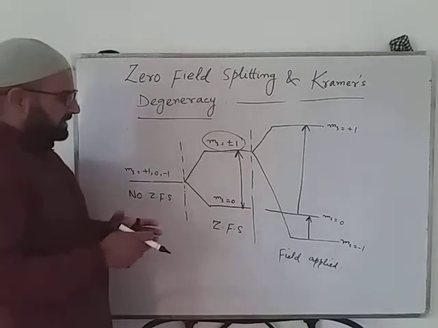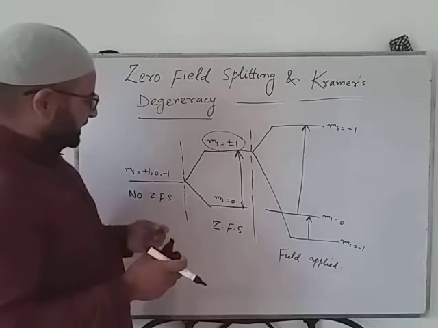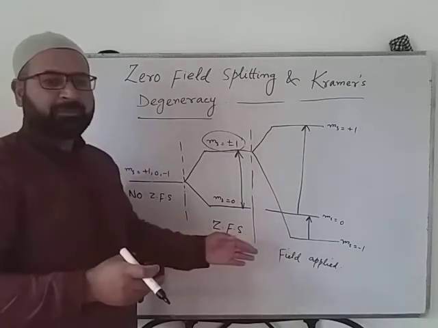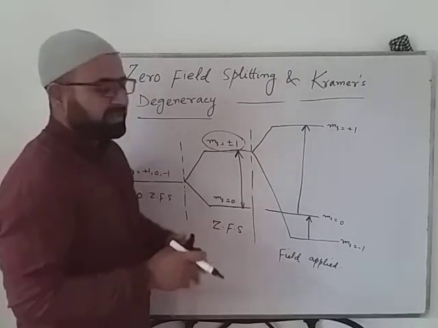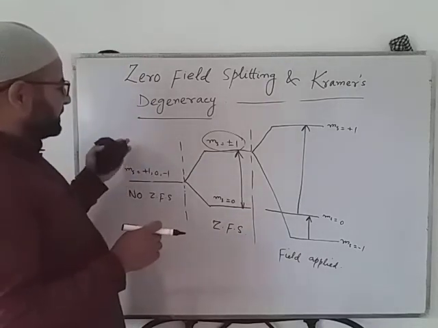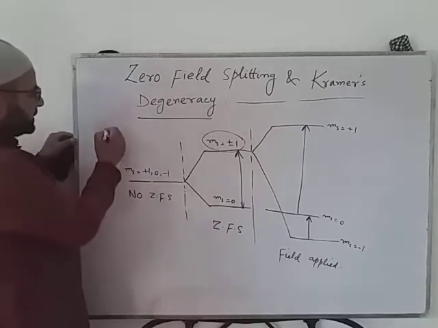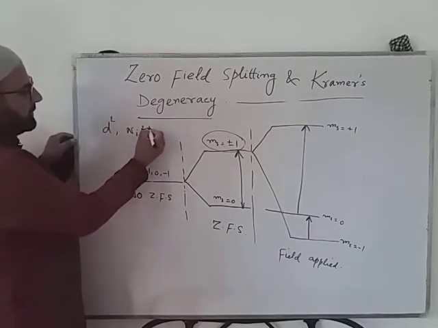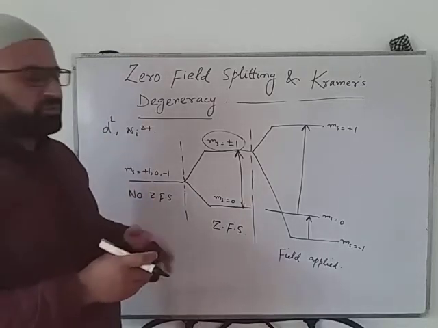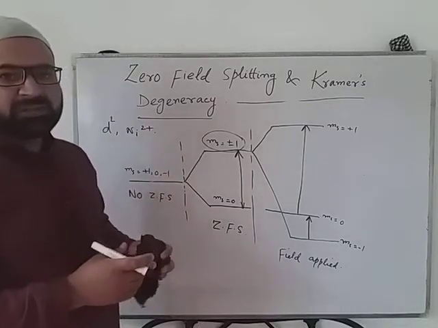So what was observed experimentally: when no field was applied, we got one signal, and when the field was applied, two signals were observed in such a D2 system. For example, a complex of nickel dipositive will show this type of spectrum.